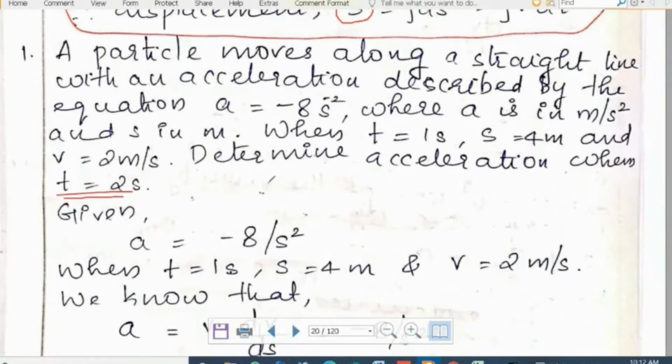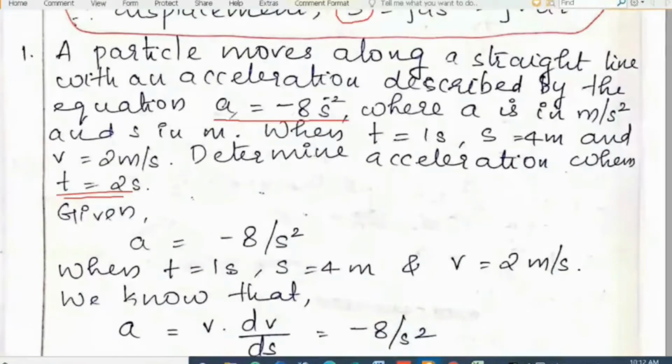Clear? So here the equation given is a is equal to minus 8 by s square, and here are some values given. t is equal to 1 second, s equal to 4, and v is equal to 2. What are those conditions? When t is equal to 1 second, s is equal to 4 meter, and v is equal to 2 meter per second. These are called boundary conditions.